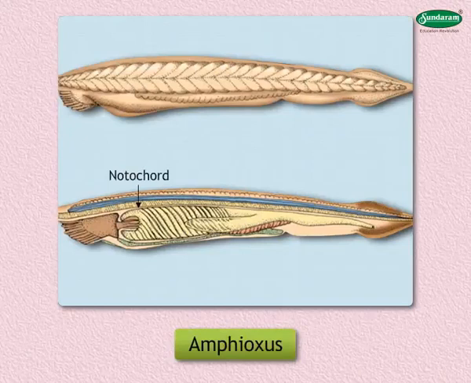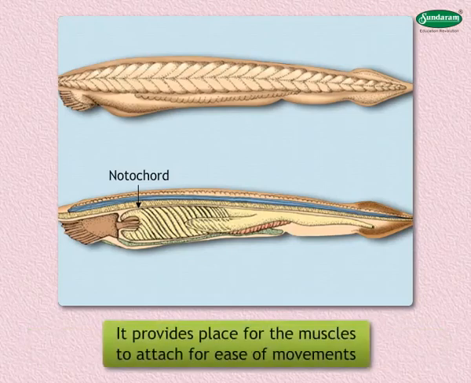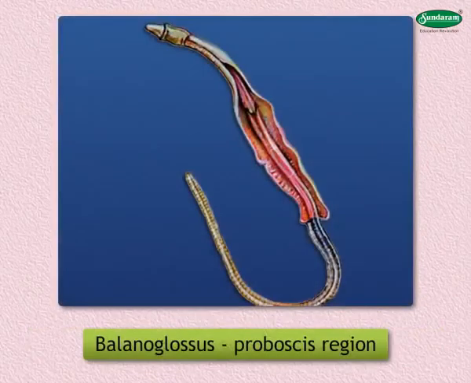Notochord is a long rod-like support structure that runs along the back of the animal, separating the nervous tissue from the other. It provides place for the muscles to attach for ease of movements. Balanoglossus has notochord in the proboscis region.